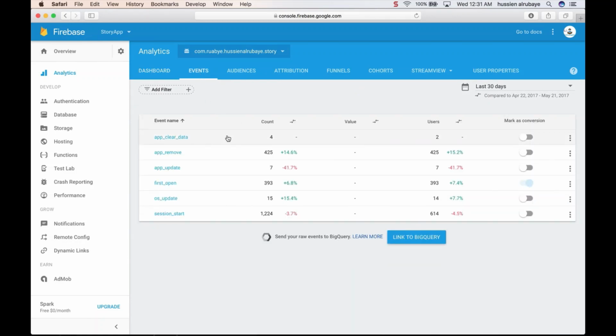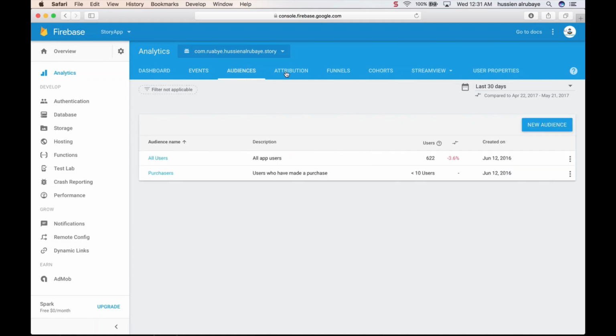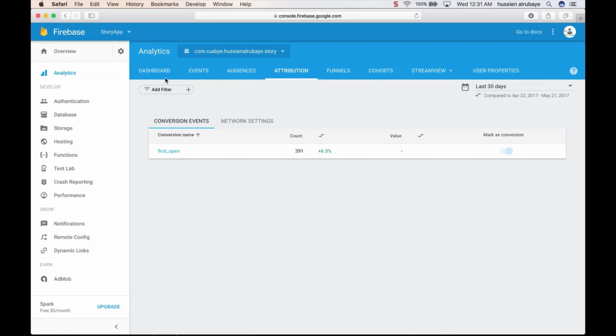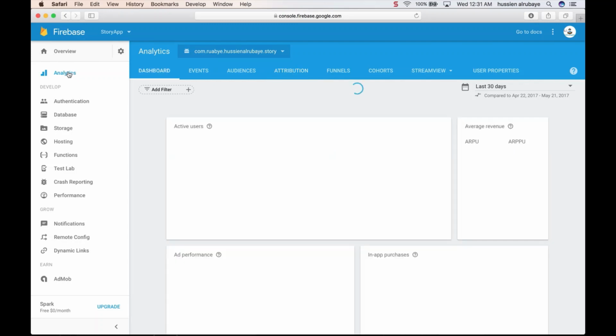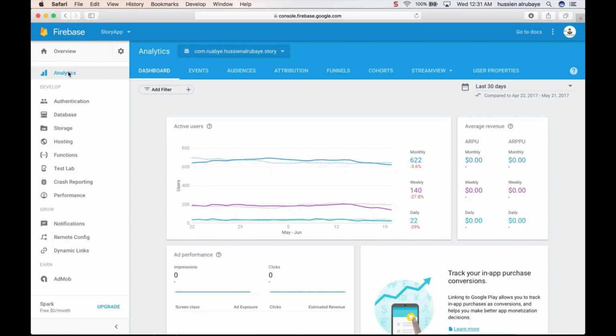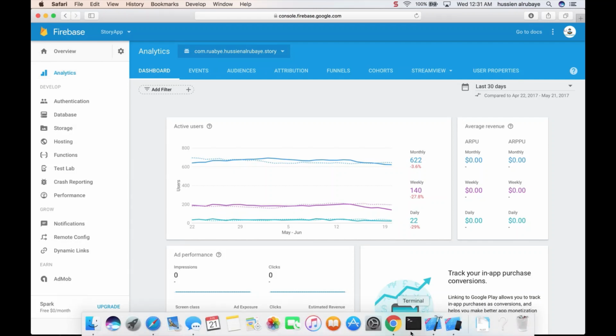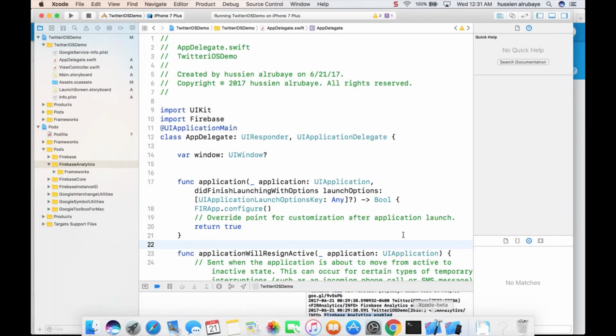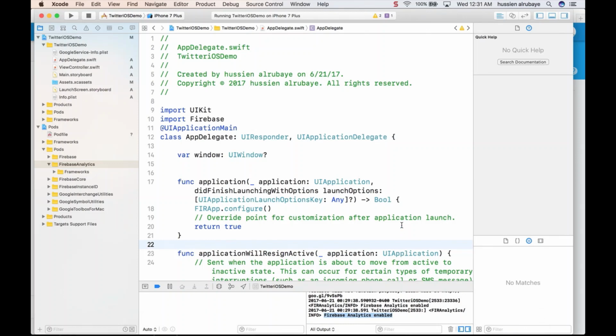For example, 400 people removed the app, 7 people updated the app, first open, iOS update, some people clicked clean to clean the app, and many details. You could see it by just adding those two lines. So two lines give you a lot of analytics features about what the users do with your application. Now I just connected my application with Firebase, so let's go to the next step and start to do more things with this application.